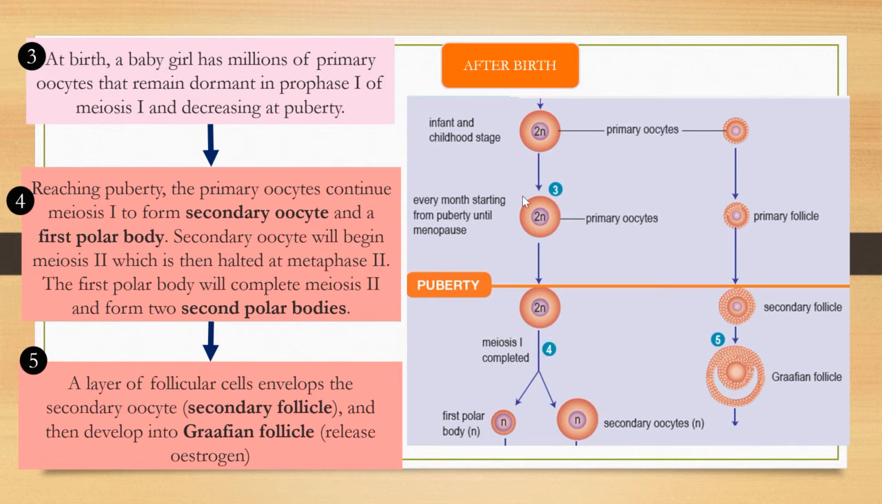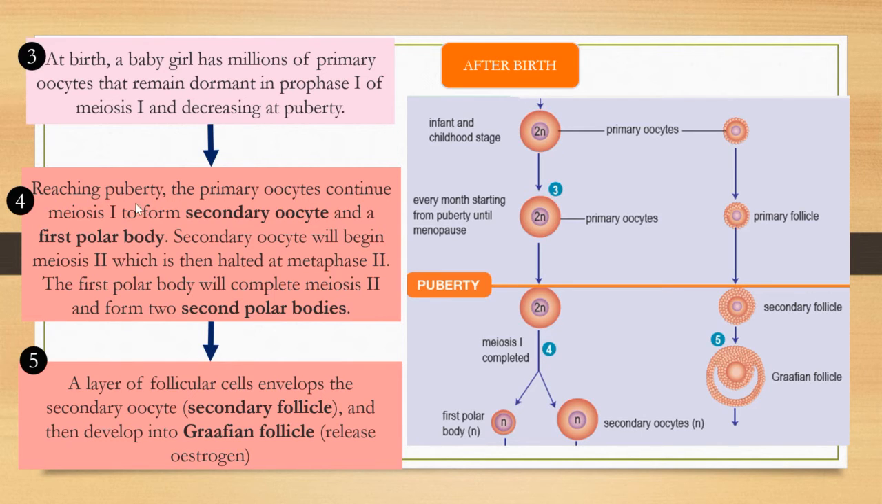Here we refer to number 3, at birth. It means the primary oocytes remain dormant in prophase 1 of meiosis 1 until puberty. Now number 4.